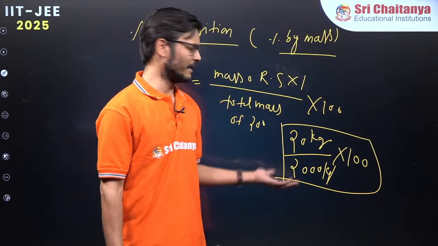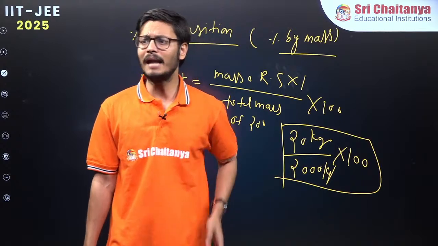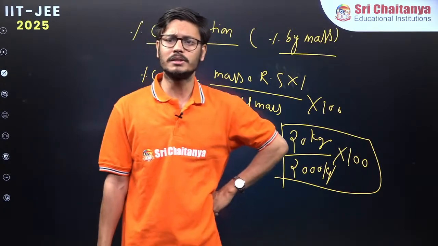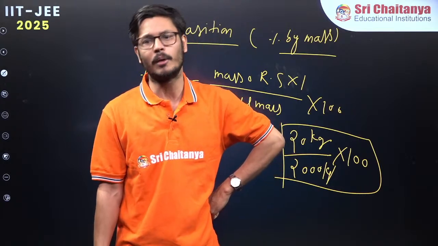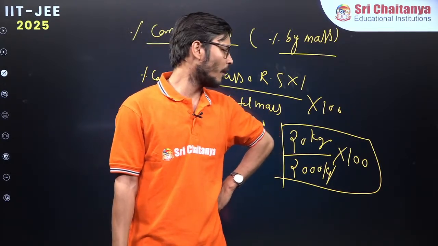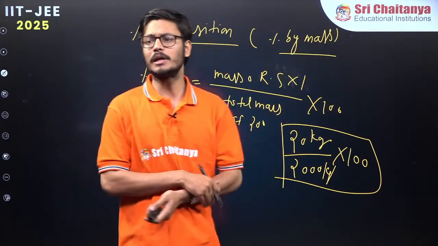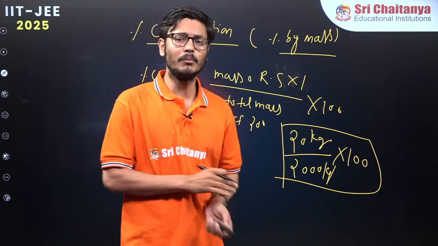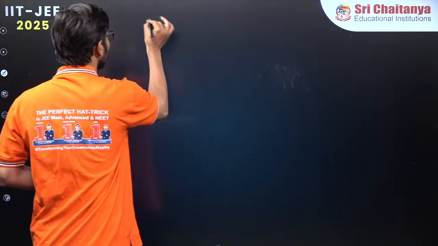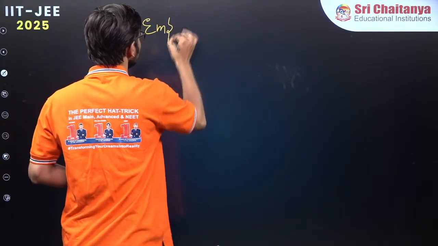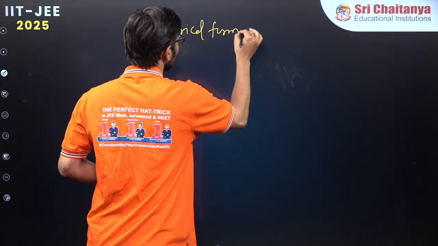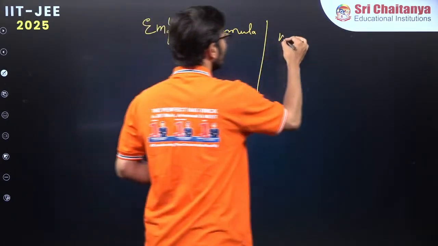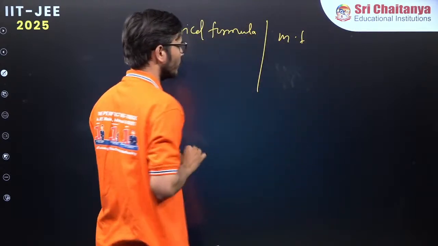So this is very easy, percentage composition, and with the help of percentage composition we try to find out the empirical formula and molecular formula, isn't it? So if you remember, what was the empirical formula? In case of empirical formula and molecular formula, there was one difference.